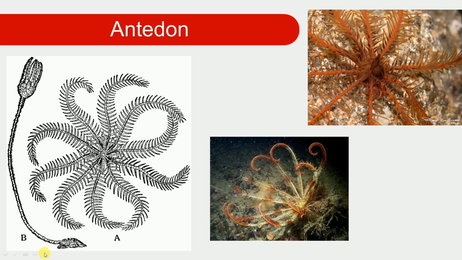You can look at the pictures. A is the actual picture, the doliolaria larva, and B forms; A is the actual figure. This is a schematic diagram on the left-hand side, and on the right-hand side we show the whole diagram of Antedon, the feather star. There are 5 to 10 arms with a stalk on one side, and the mouth in the central area, which is the oral surface. Behind it, on the aboral surface, you can see the ambulacral grooves and the feather-like portions.